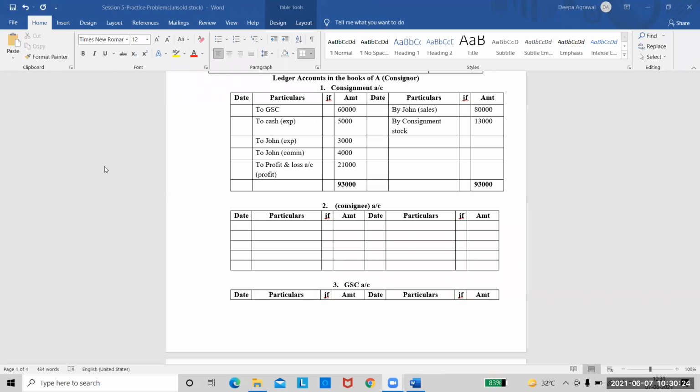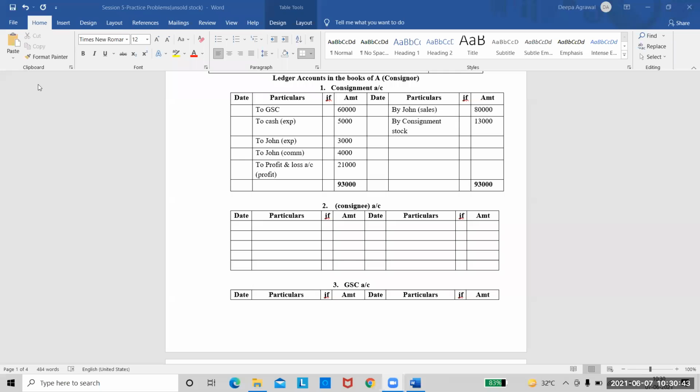Okay, so consignment account, I hope it's clear. And remember, for every question, you'll have the same entries. The entries will differ only if you do not have one or two cases there. Otherwise, for every question, the entries remain the same, right? So do I continue with the consignees account now?